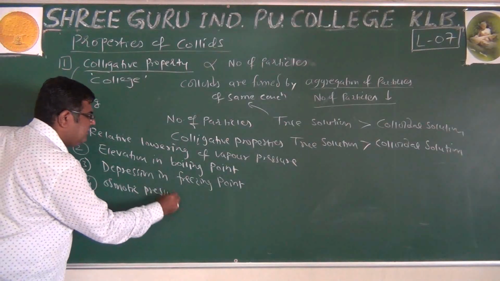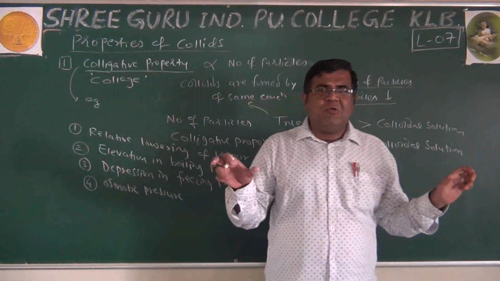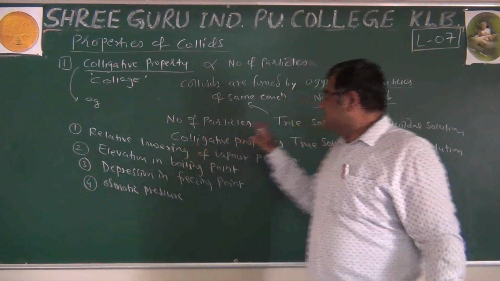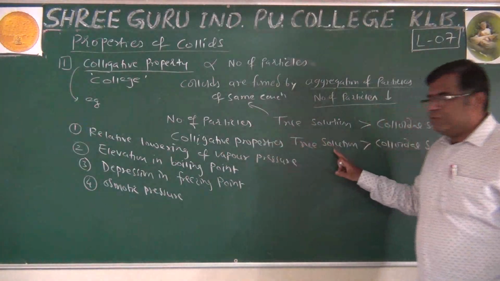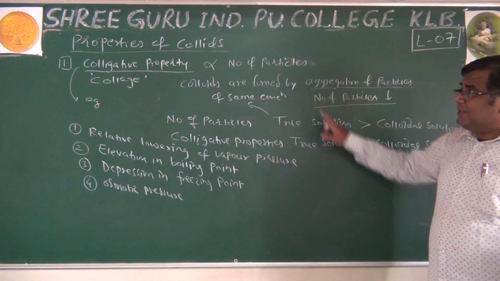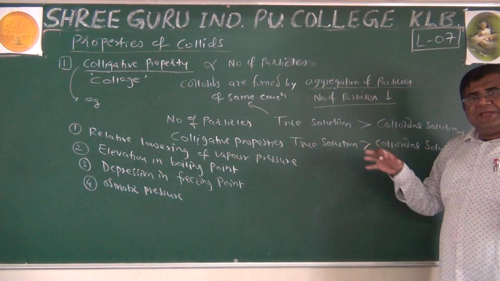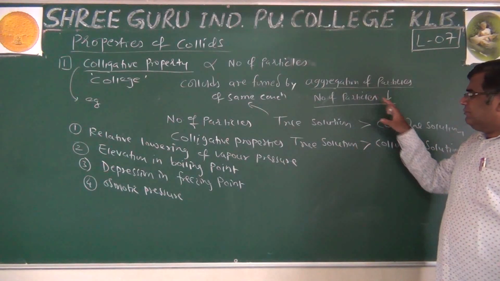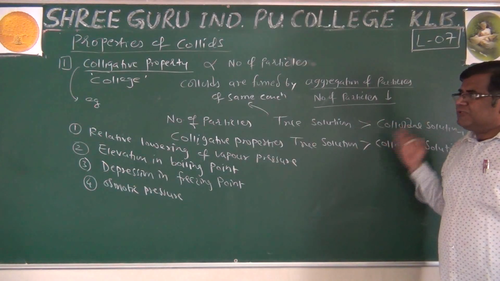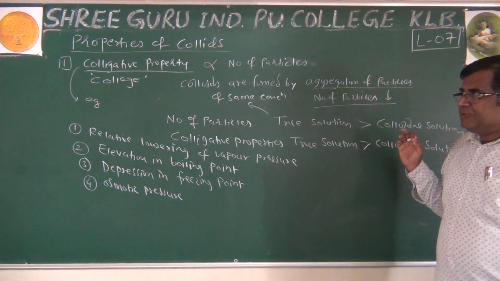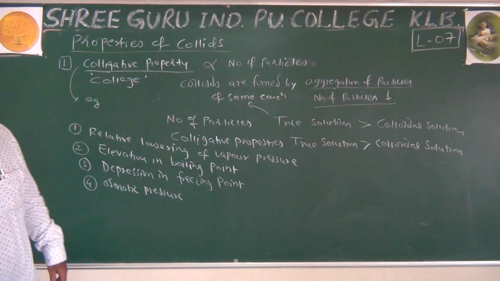So what is the conclusion? Conclusion is that if we have two solutions, true solution and colloidal solution of same concentration, colligative property magnitude is greater in true solution because number of particles are more in true solution. And as colloids are formed by aggregation of particles, the number of particles are lower than true solution and their colligative properties are of lower magnitude. So this is the first property, namely colligative property.